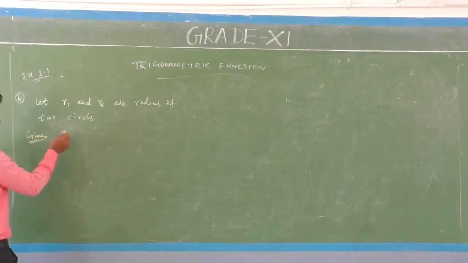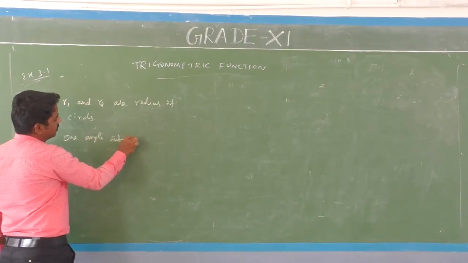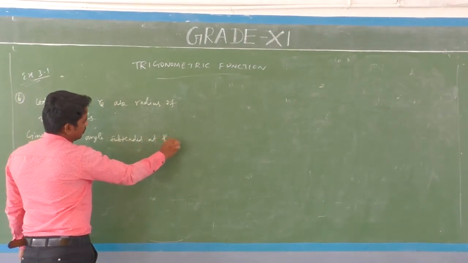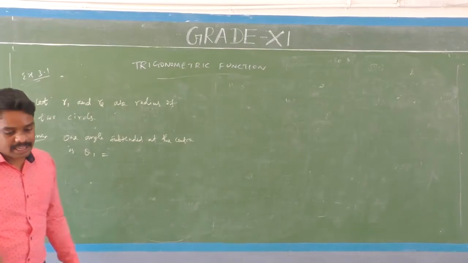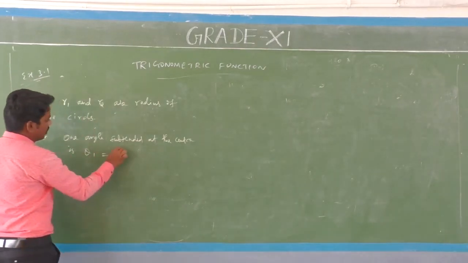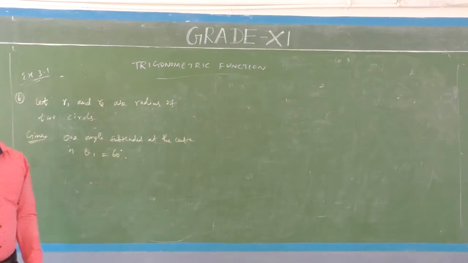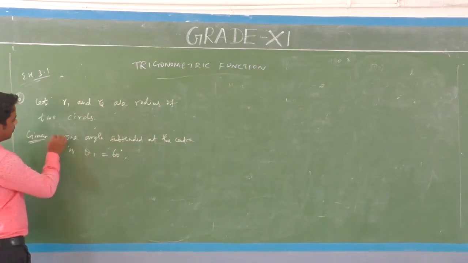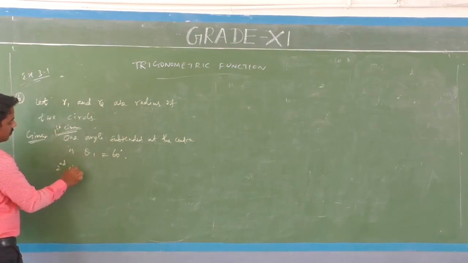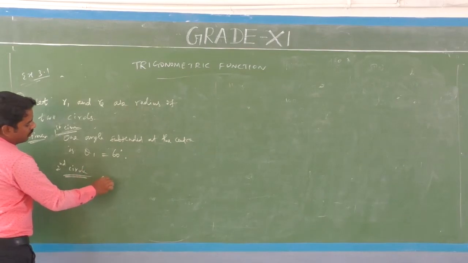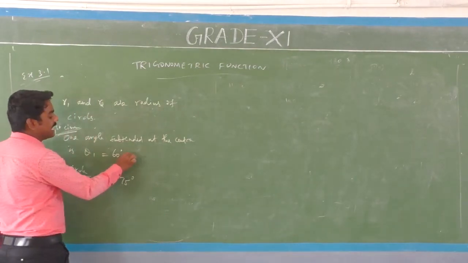In the first circle, the angle subtended at the center is theta 1 equals 60 degrees, with radius R1. In the second circle, the angle is theta 2 equals 75 degrees. This value is converted into radian measure.